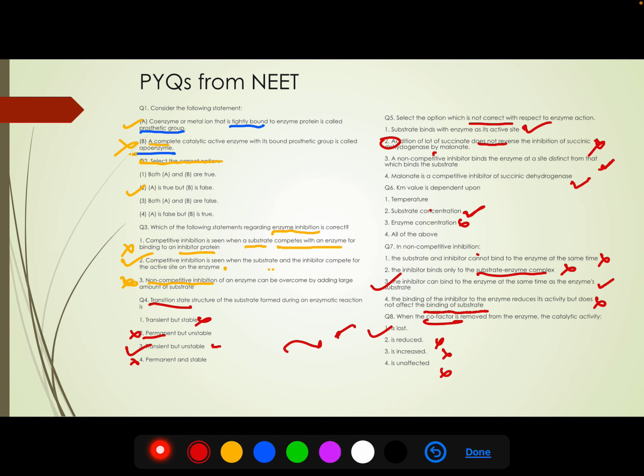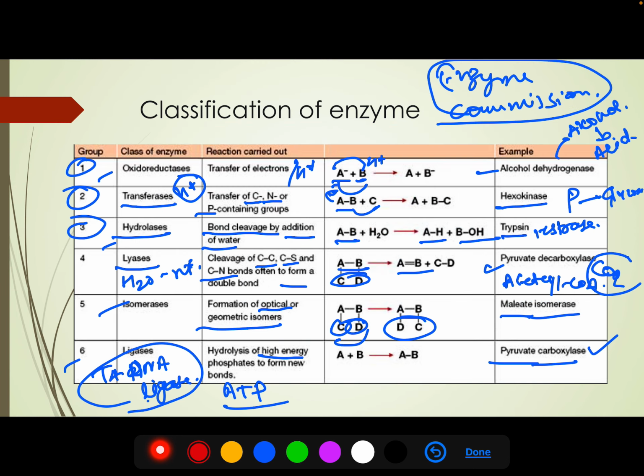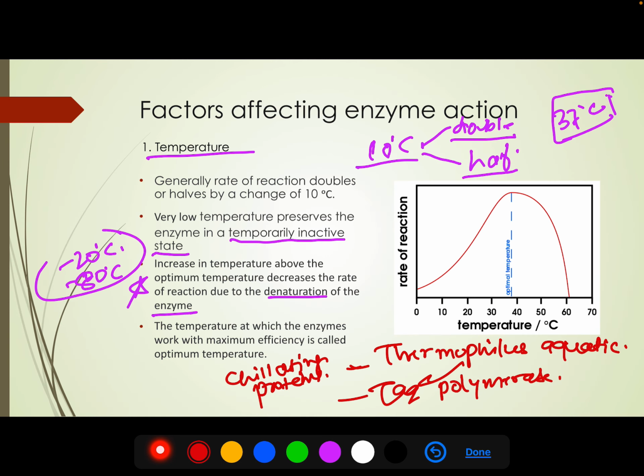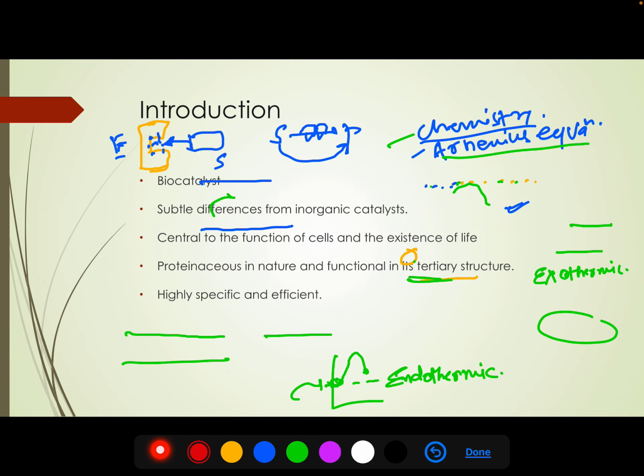So these were some questions from previous years of NEET, and I hope this helps to understand the topic better. And that's all from this topic.